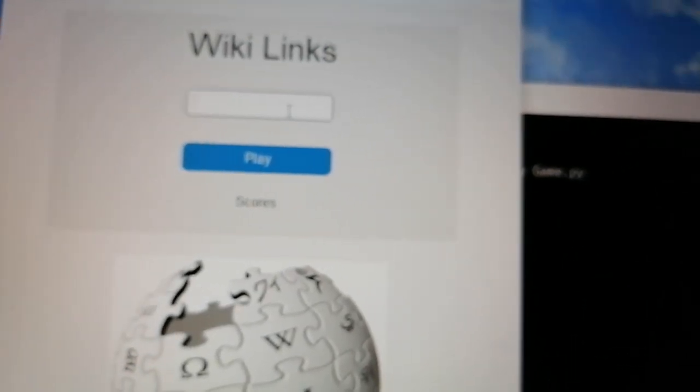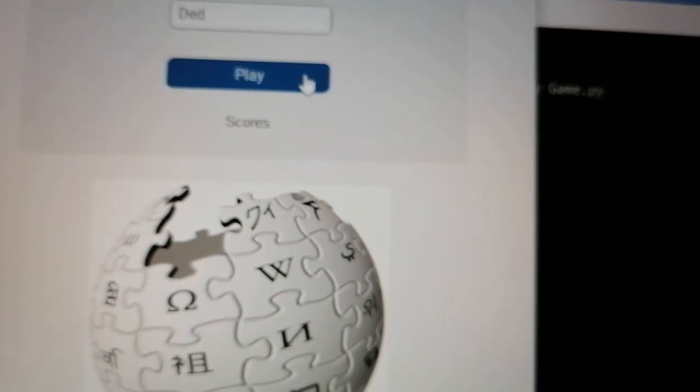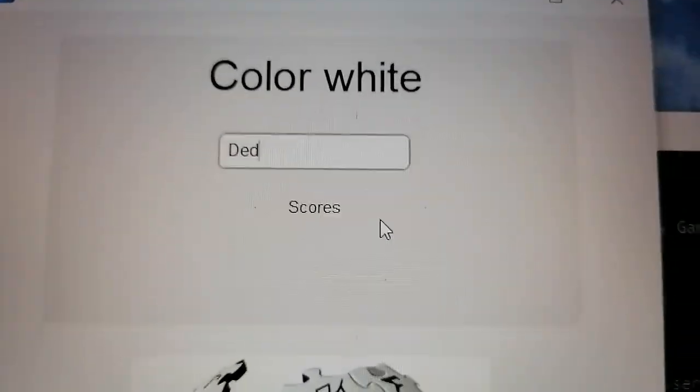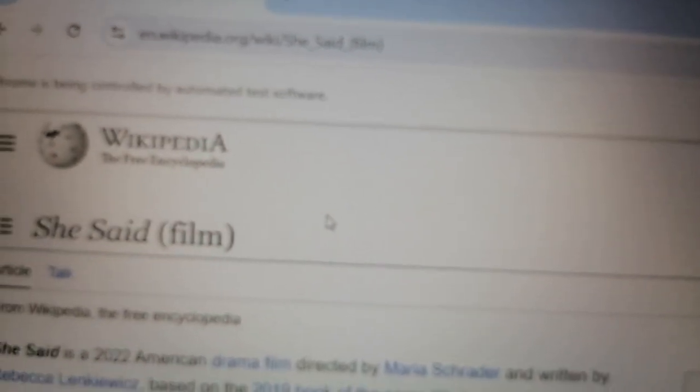So game.py. Okay, let's start. Dapat gumana. Okay, let's log in. Let's say dead. Tada. Ayun, our first prompt is color white, so this should be easy lang, but again, it's 60 seconds, so we have to wait lang.